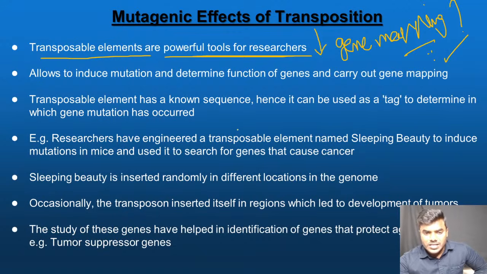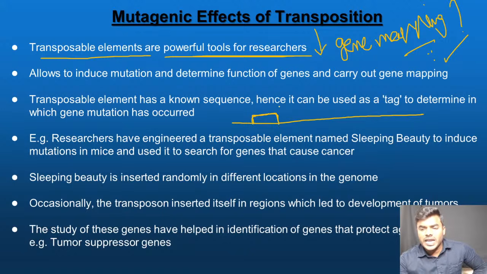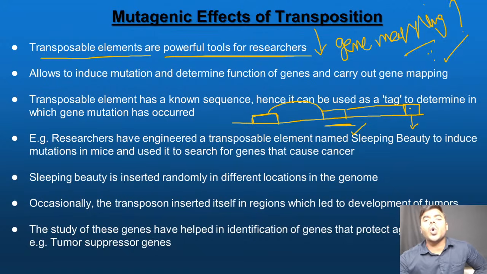Now you can ask me, suppose this is the gene. Now this is the transposable element. The transposable element has moved from this area to this area. Now friends, we can easily understand at this particular area which protein the gene is going to code for. We can easily study the gene sequence and the gene mapping. Next, if the transposable element moved from this area to here, it entered, now we can easily study what this particular gene is going to code for.